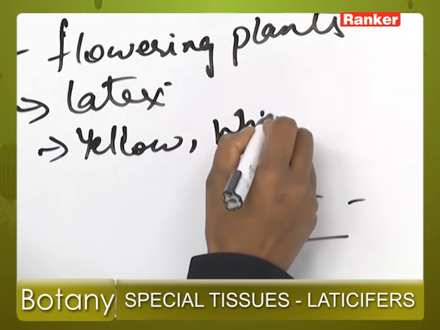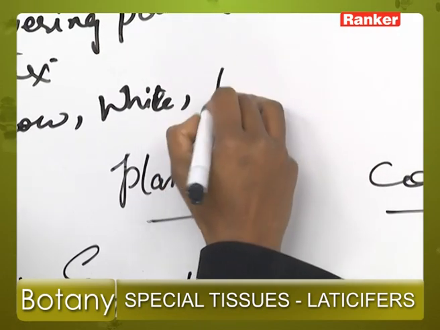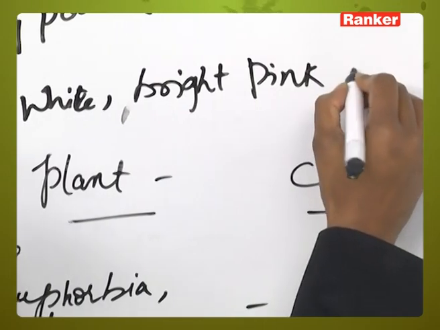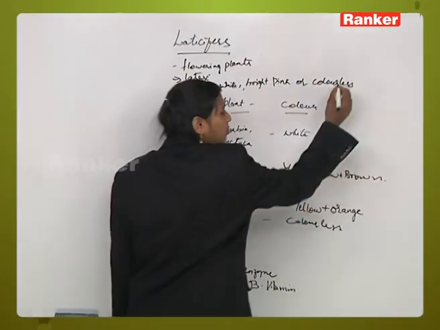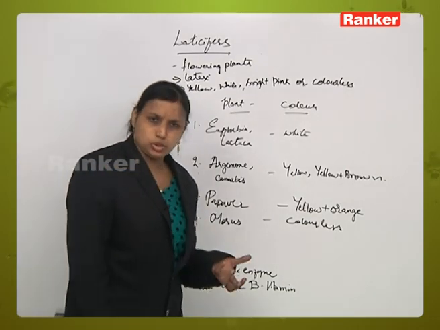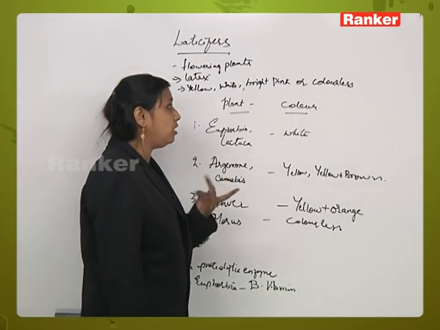white, or bright pink in color, or it may also be colorless. The substance which is secreted from the laticiferous tissues is called latex. It is either yellow, white, bright pink or colorless.